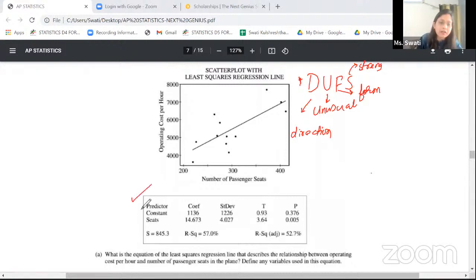The second is always the regression output table. So if you're studying AP statistics, you should be used to this regression output table. The kind of questions that can be asked are to form the LSRL, that means the least square regression line, using the regression output table. The other thing that is quite common here is the R squared. So to know the coefficient of determination, to know the coefficient of correlation. So this is precisely how a free response question would look.